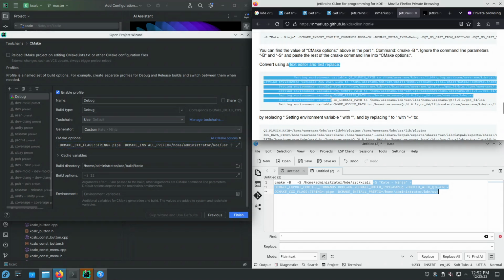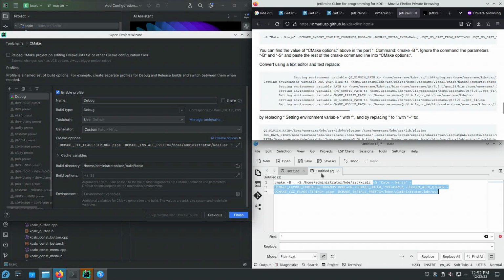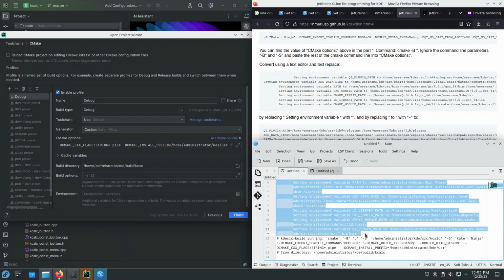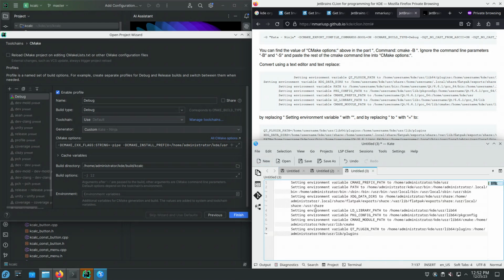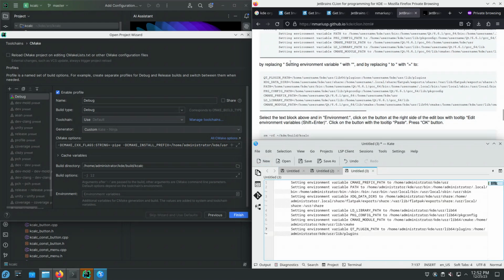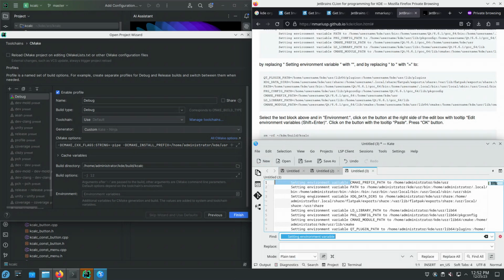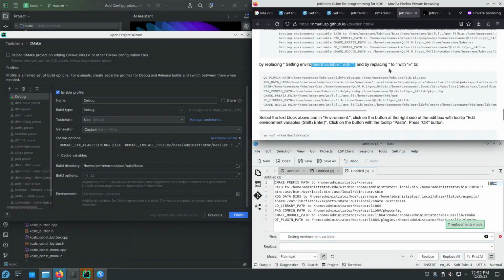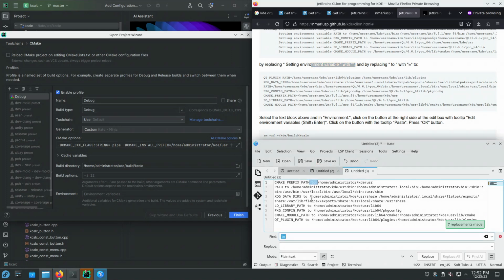So we need this block with setting environment variable, which starts here at line 5, ends at line 11. Control C, new, Control V. And then let's do the replacements that it says I should do, which is this thing, Control R, replace all, so this thing. And then I need equal signs. Control R equals replace all.